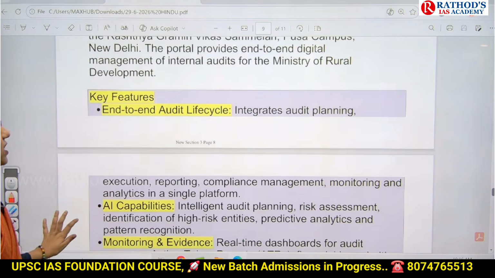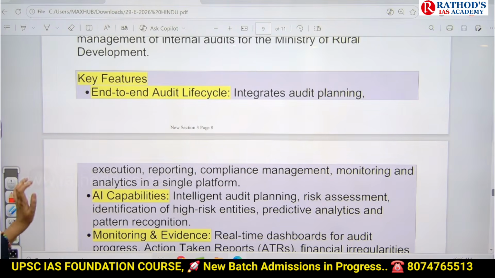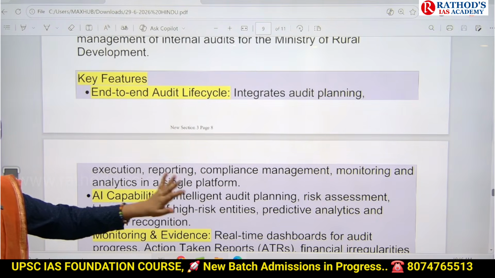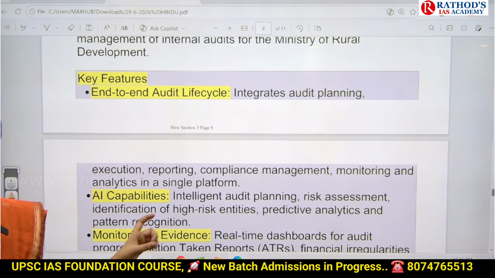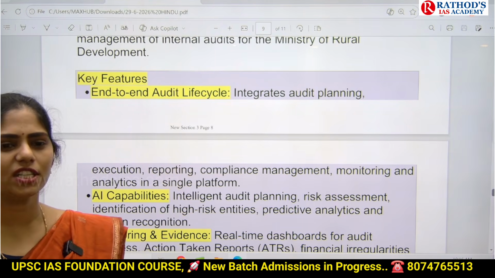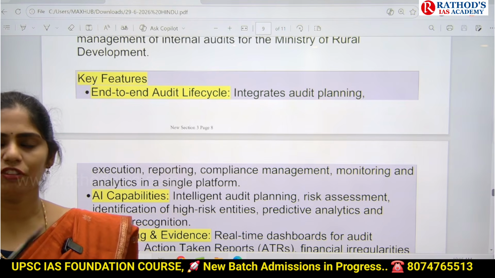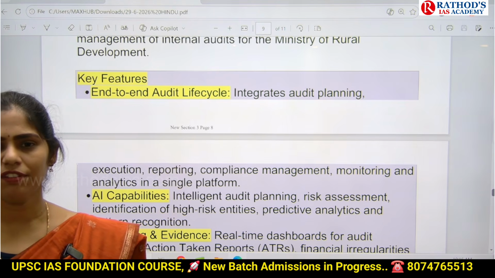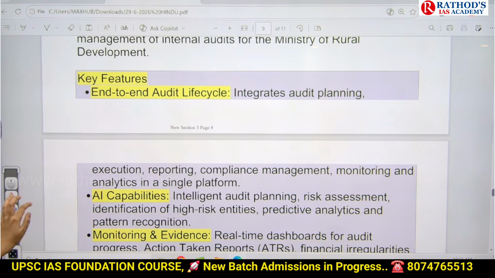Okay, so what are the features? It will integrate planning, execution, reporting, compliance, monitoring. Everything will be done on a single platform. Like planning of a scheme, in which areas they have to spend money, in which areas they are doing well. Everything will be done in one area, one platform.